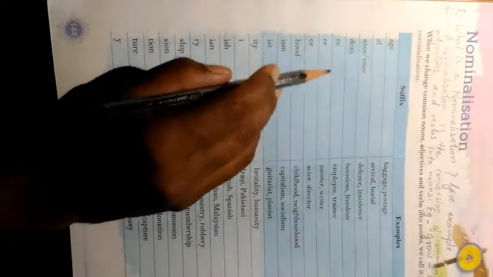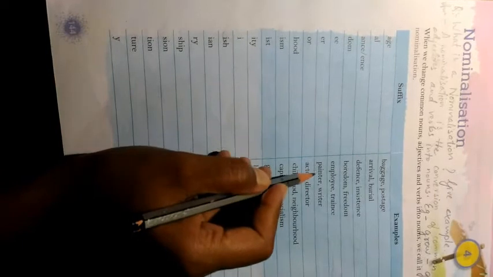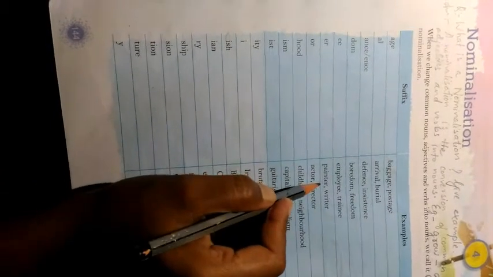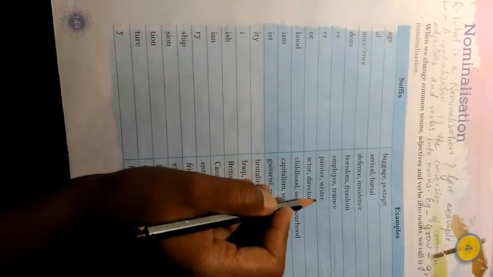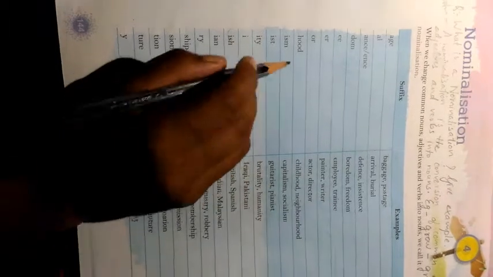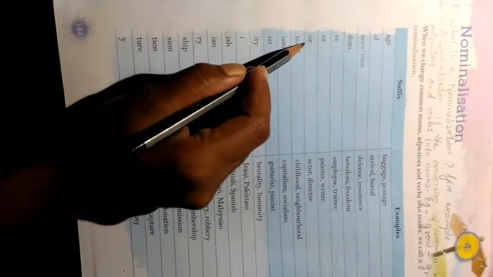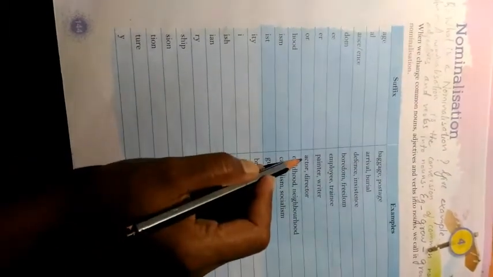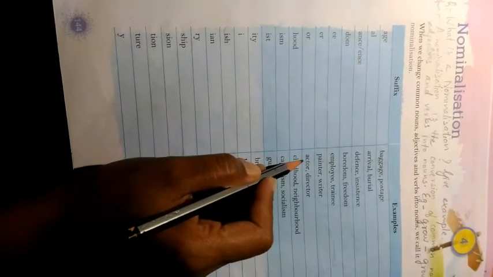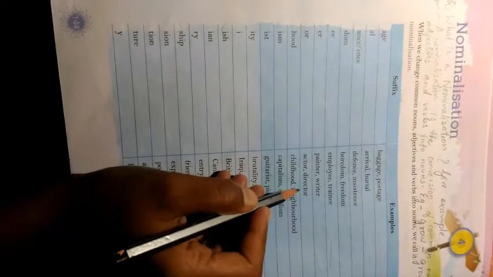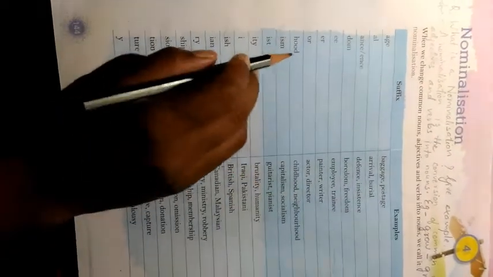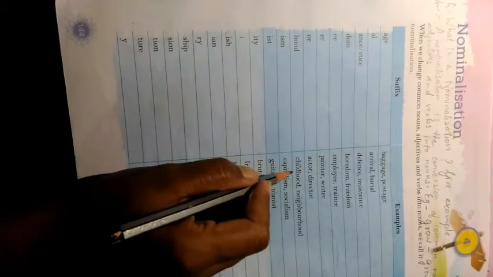Next is er. When er is added to paint, it becomes painter. So painter means one who paints. And er is added to write, it becomes writer, means one who writes. Next is or. When or is added to act, it becomes actor, means one who acts. And director, one who directs. Next is hood. When hood is added to child, it becomes childhood.